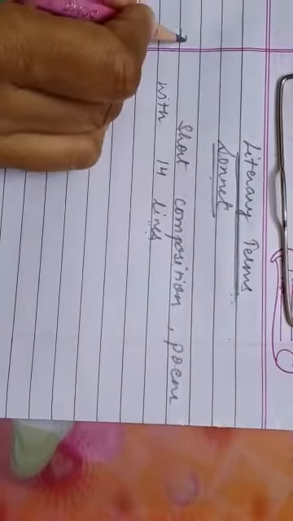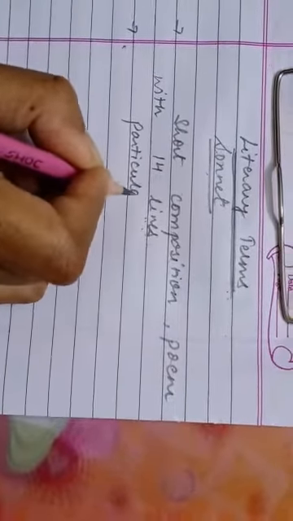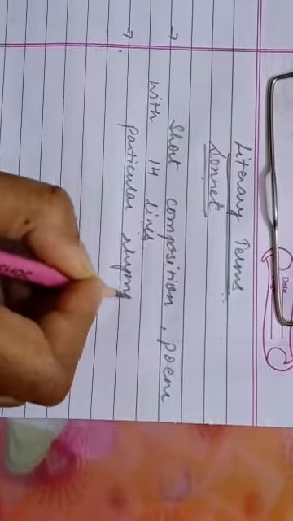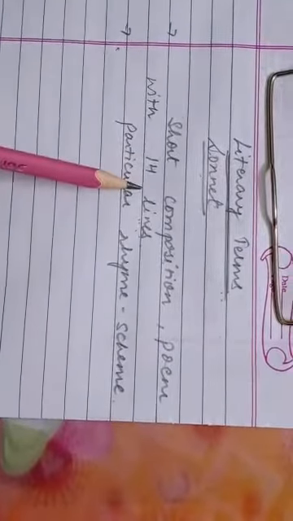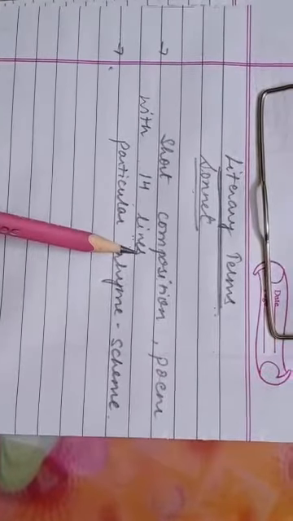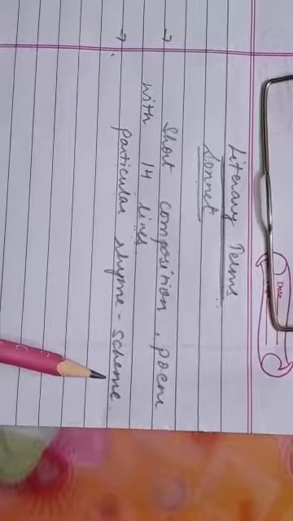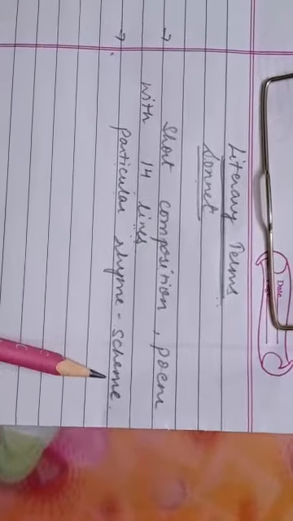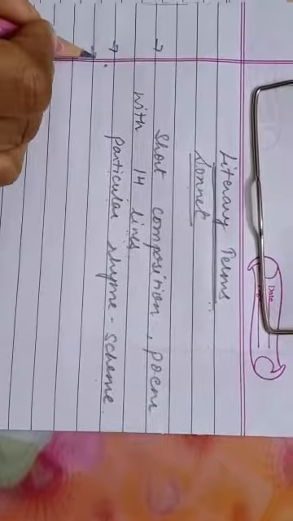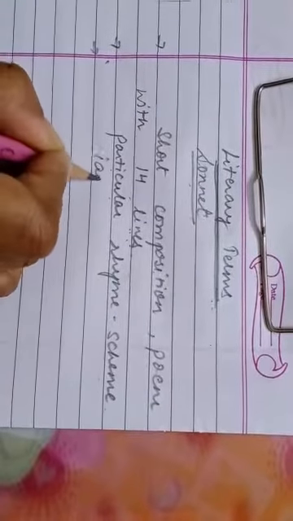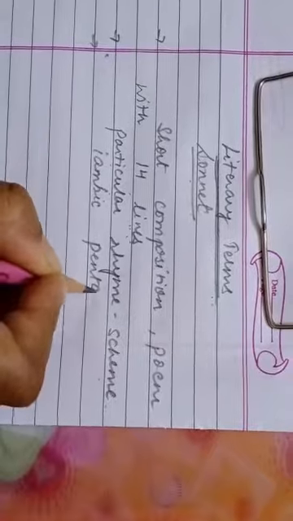It has a particular rhyme scheme. So this short poem with length of 14 lines will have a definite rhyme scheme. And the third feature of sonnet is that it is written in iambic pentameter.